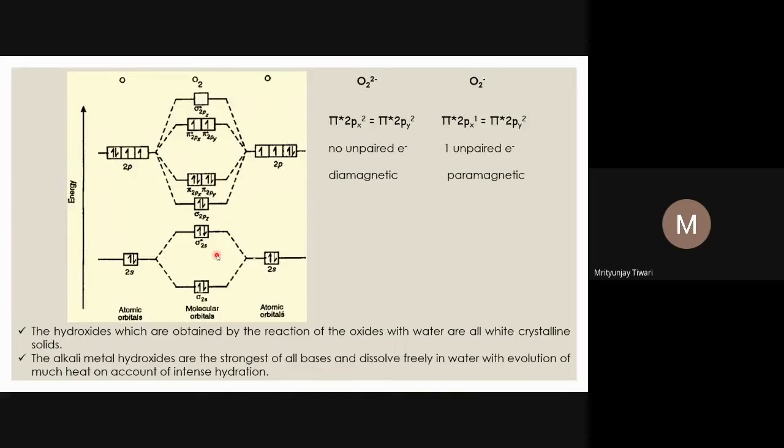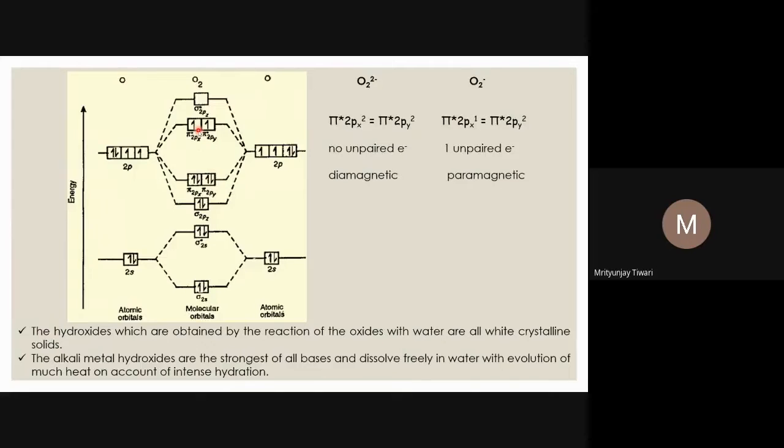If you look at the difference, bonding electrons minus anti-bonding electrons divided by 2, in the peroxide you will get the value 1. So 2, 2, 4 and 4, 8, and 2 electrons for the sigma 1s2, so that is 10 electrons, and the rest of the 6 electrons will be in the anti-bonding orbitals. So 10 minus 6 is 4, divided by 2. This is what we say: bonding electrons minus anti-bonding electrons divided by 2. So 4 divided by 2, the bond order is 2 for oxygen.